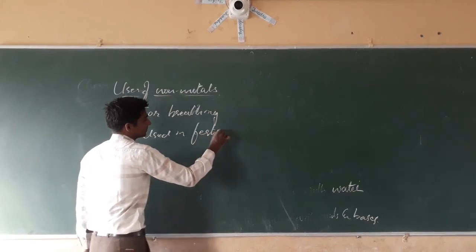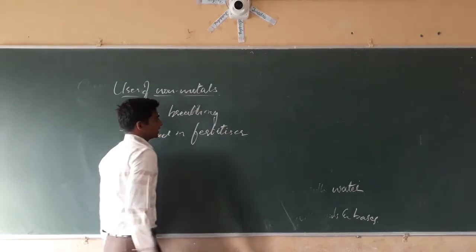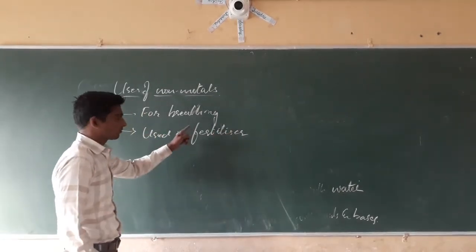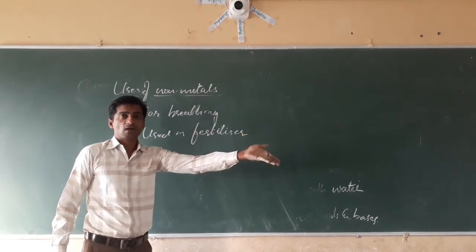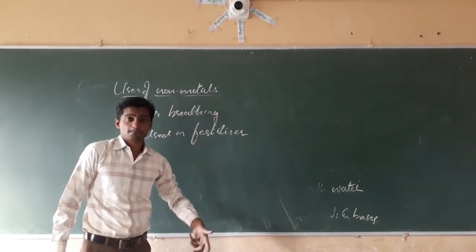Next, dear students, non-metals are used in fertilizers to enhance the growth of crops. Fertilizers means NPK and urea that we add in the field.